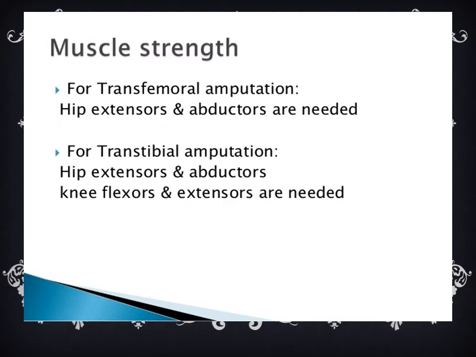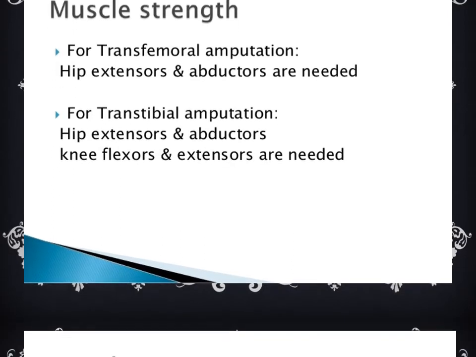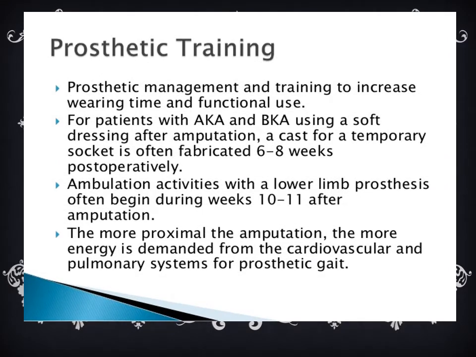Coming to the muscle strength, for transfemoral amputation, hip extensors and abductors are needed. For transtibial amputation, hip extensors and abductors and knee flexors and extensors are needed. And prosthetic management and training helps to increase wearing time and functional use.